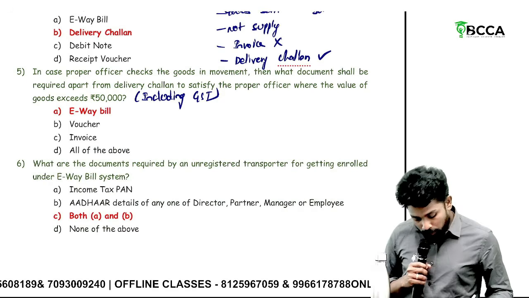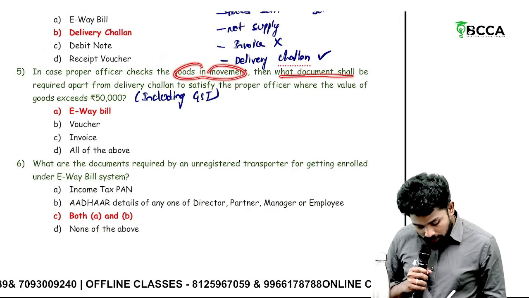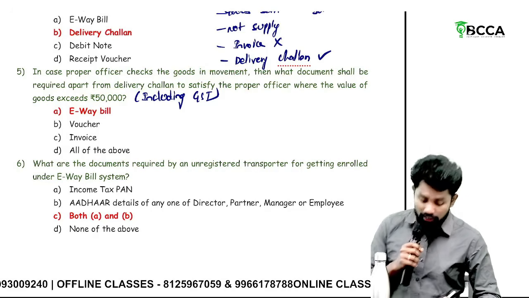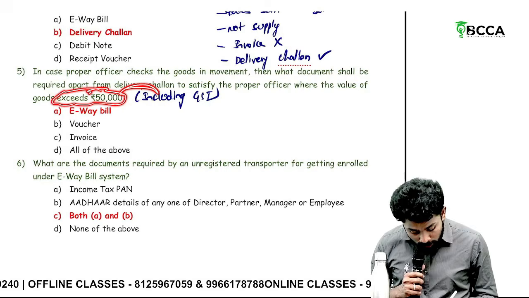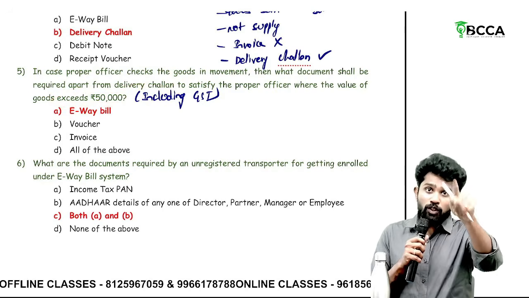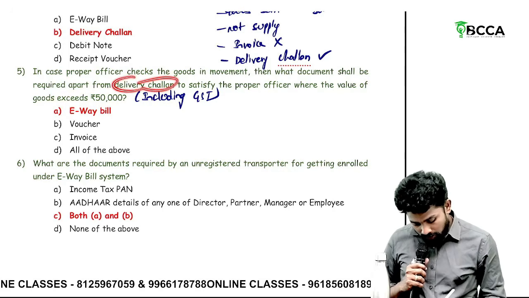Then, in case the proper officer checks the goods in movement, what document shall be required along with the delivery challan to satisfy the proper officer where the value of goods exceeds 50,000? Sir, while calculating the value of 50,000, it shall include GST as well. It should include GST as well. It's the only place I think. Okay. So along with the delivery challan, you should have an e-way bill.